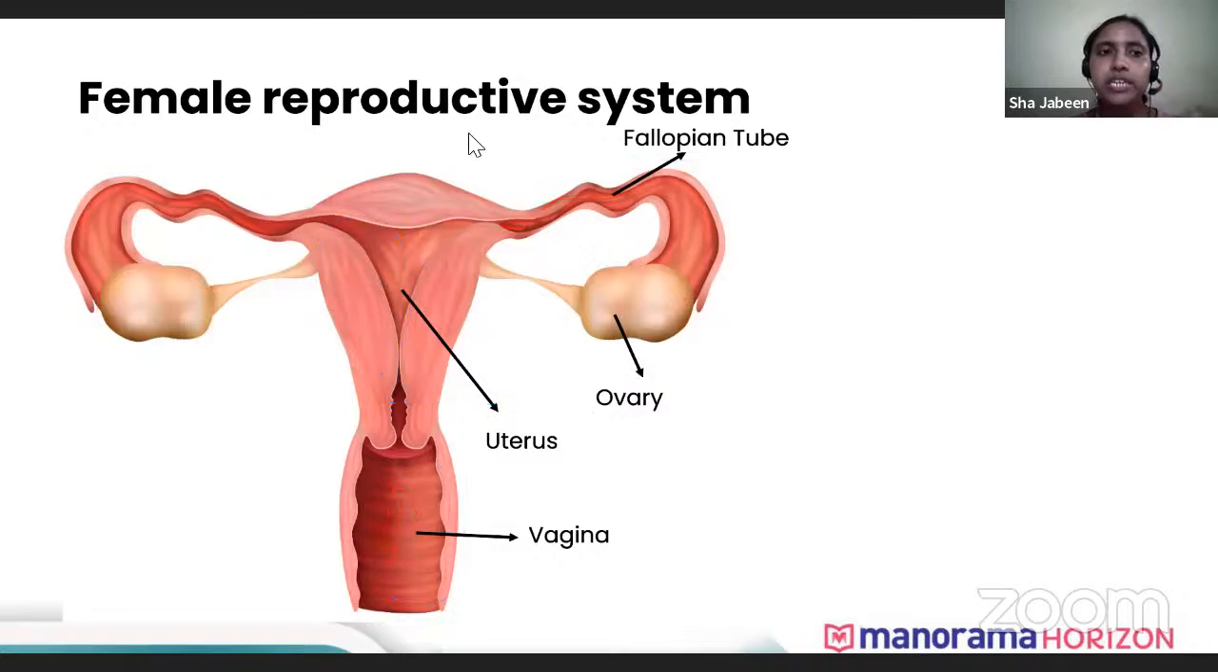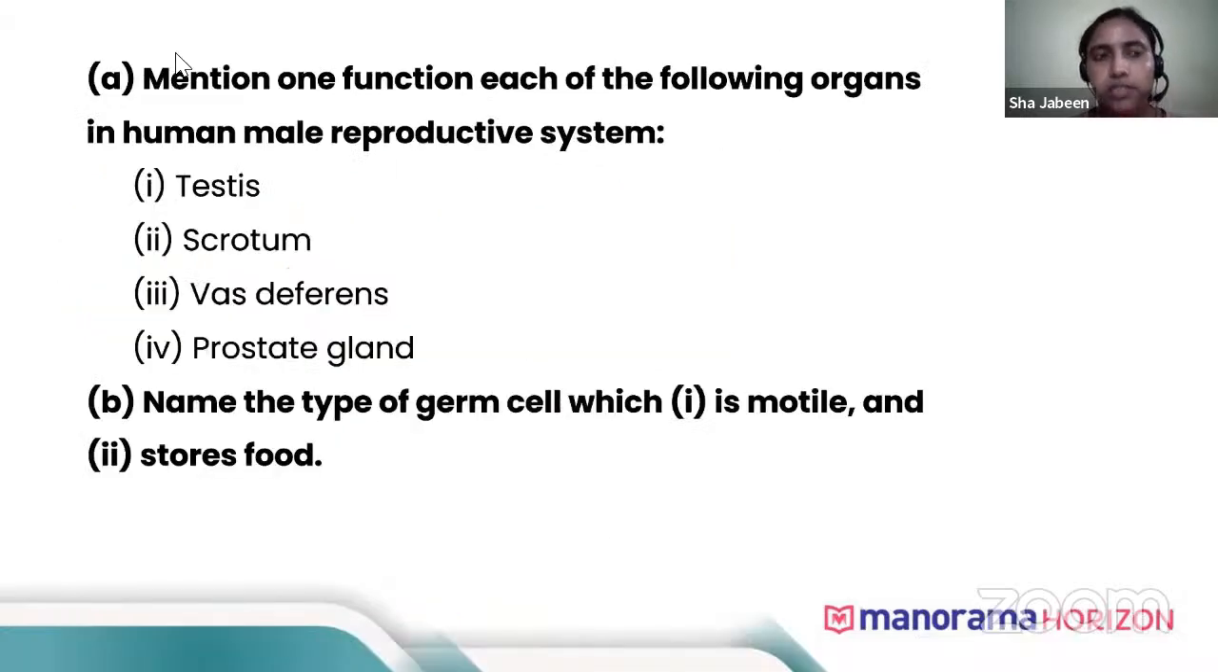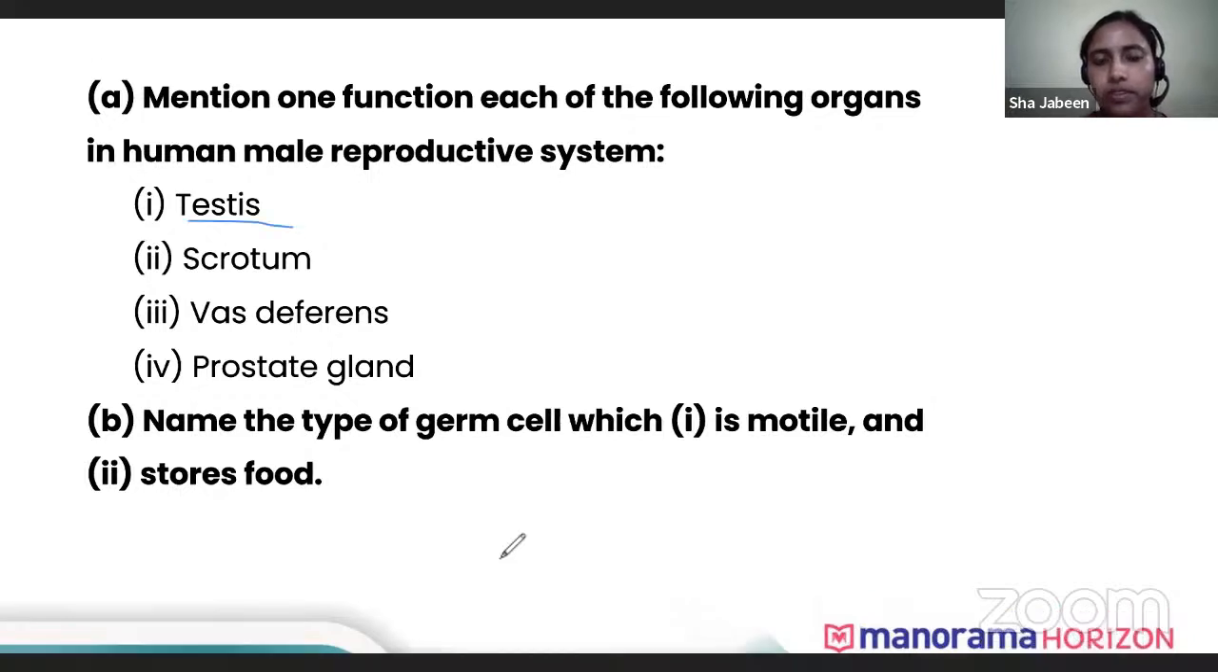So here you can see. We'll first answer a few questions. Mention one function each of the following organs in the human male reproductive system. Testis. What is the function of testis? Very good. It is the production of sperms. Testis helps in the production of sperm.